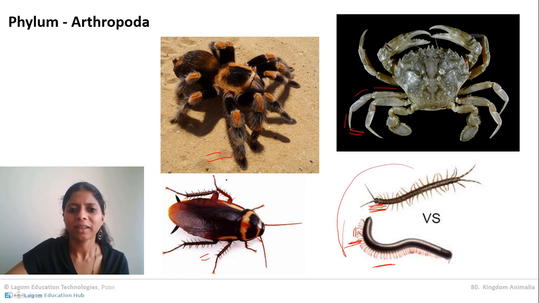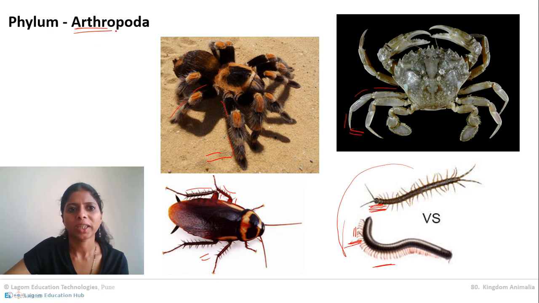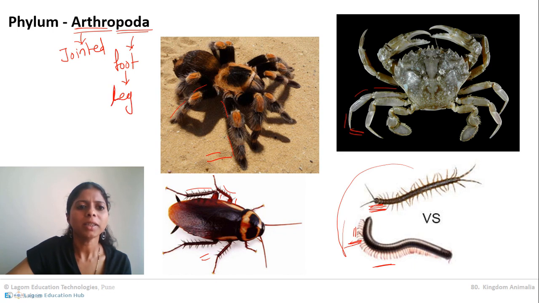The legs in all these animals are jointed legs, meaning there are separate parts and they join to form the legs. So arthro basically means joint. Arthro means what? Joint. And poda basically means foot or leg. Arthro means joint, so here we will consider jointed. And poda translates to foot, but here we will consider it as a leg. So the animals with jointed legs come under Arthropoda.